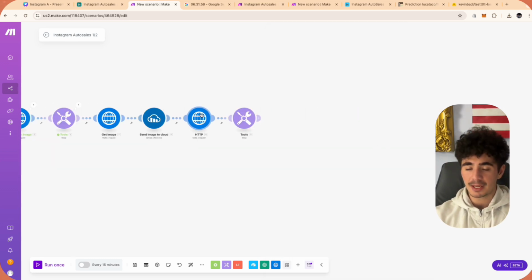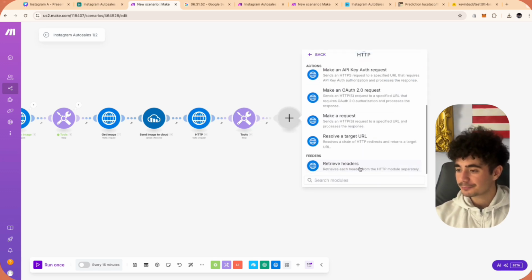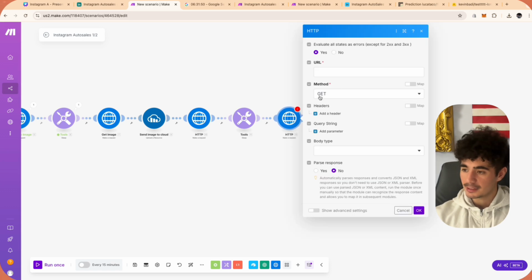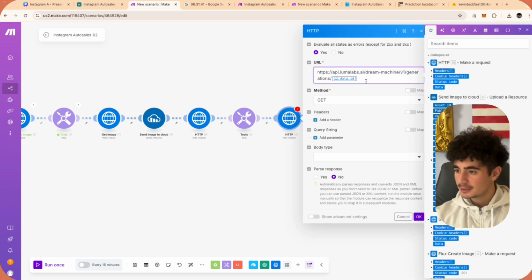So since we're sending in that make request as a post, you guys know what's going to come next. We have to get it, right? So we're going to go HTTP, make a request, and this time it's going to be get. I'm just going to paste in this URL. And so basically what's going to happen here, guys, is the data that we get back from this HTTP will be the thing that we pass in through. So it's going to be the data ID. And so we're just going to get rid of that, and we're going to type in the data, okay? Once the automation runs, then we'll actually perfect that. But for now, that looks fine.